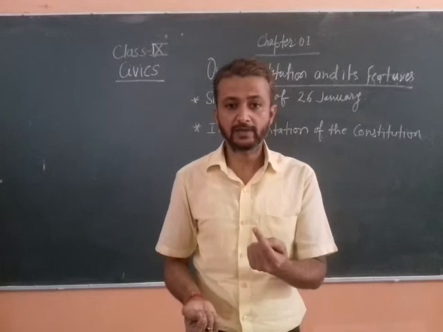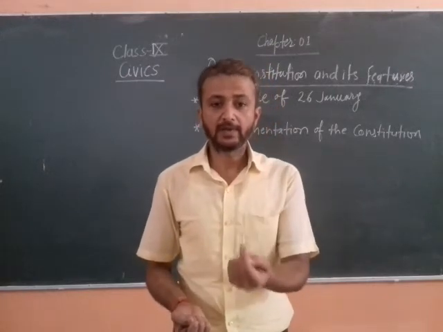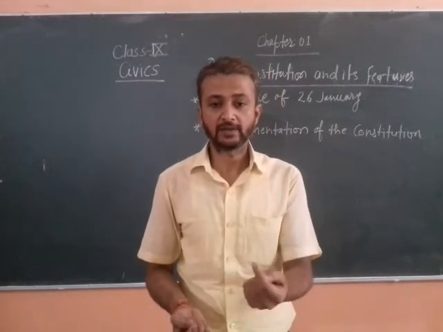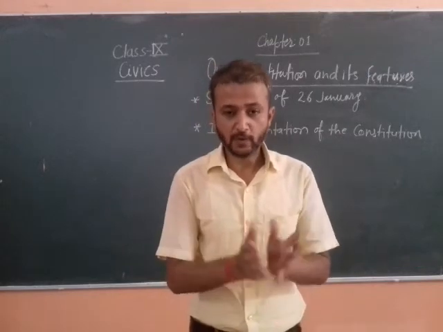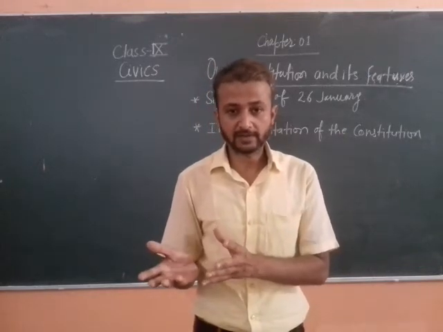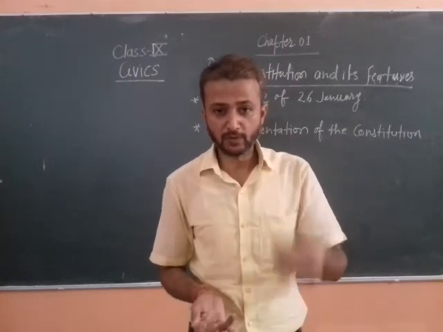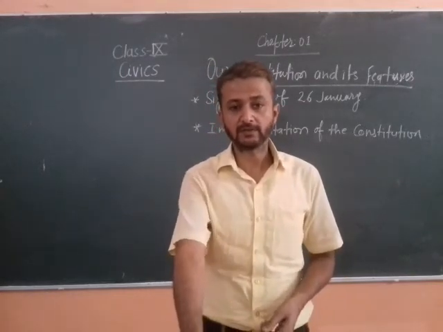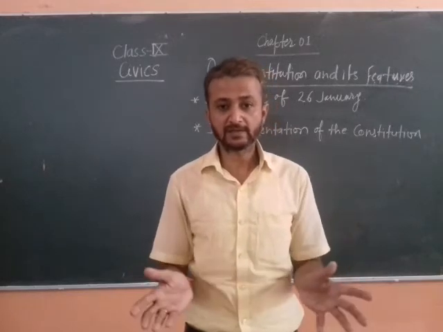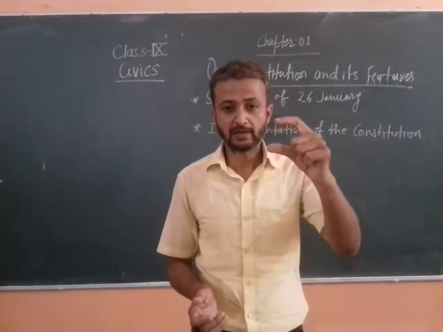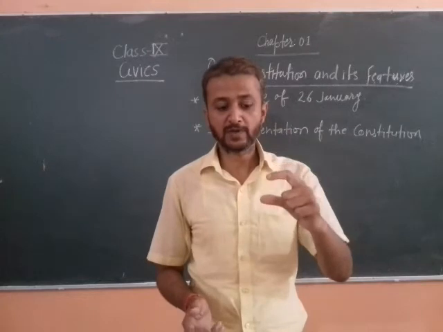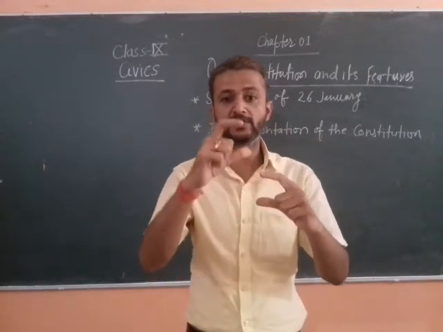So that's why we said that from Canada we have taken the idea that the central government has more power. We can see from this discussion that in the threefold distribution of power, the central government has more subjects.